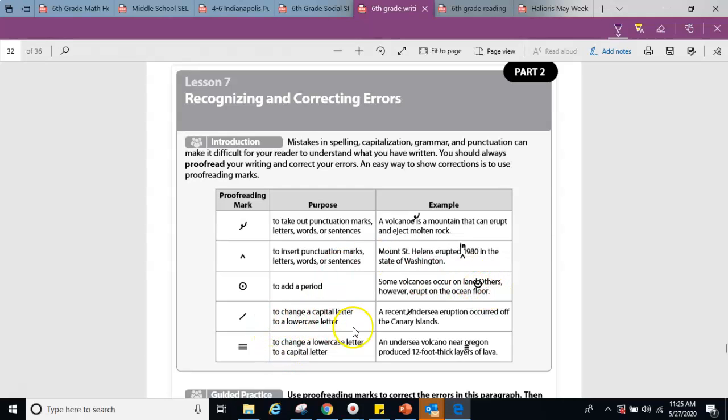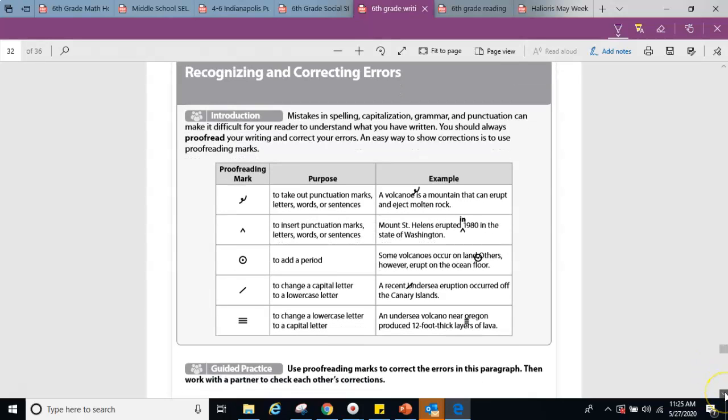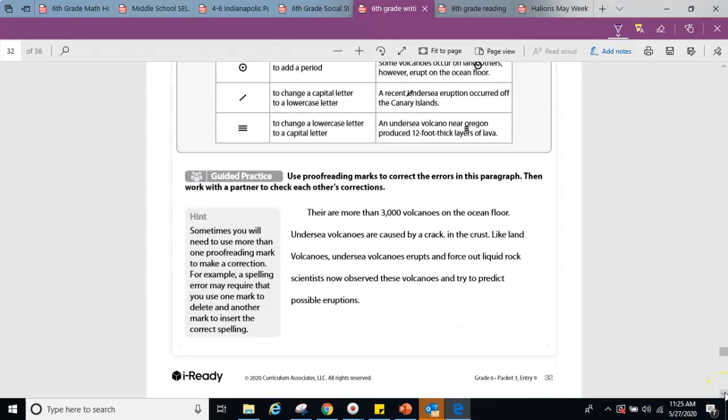To change a capital letter to lowercase, you just put a slash through it. So the U and under C should not be capital. And then, of course, when we change a lowercase letter to a capital, we put 3 lines underneath it. Oregon is a state. It needs to be capitalized. Going down here, use the proofreading marks from above to correct the errors in the paragraph.